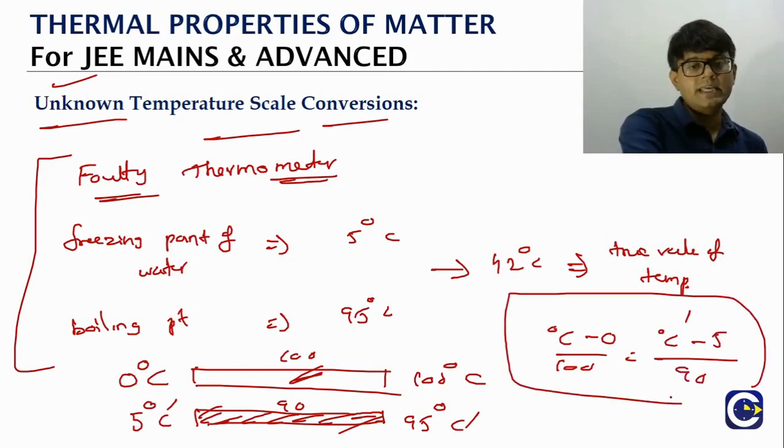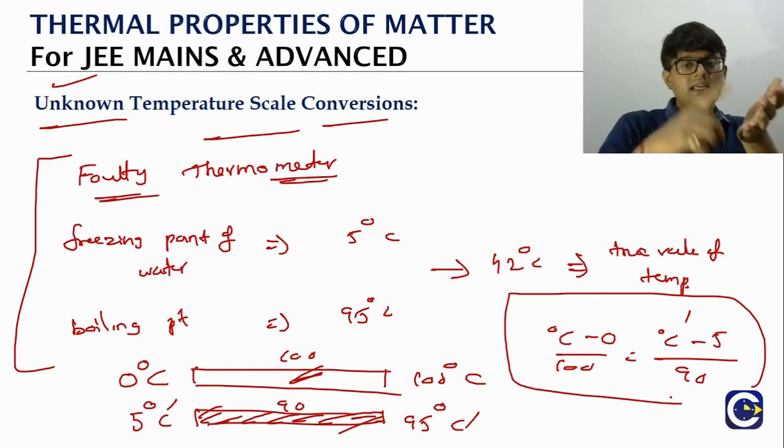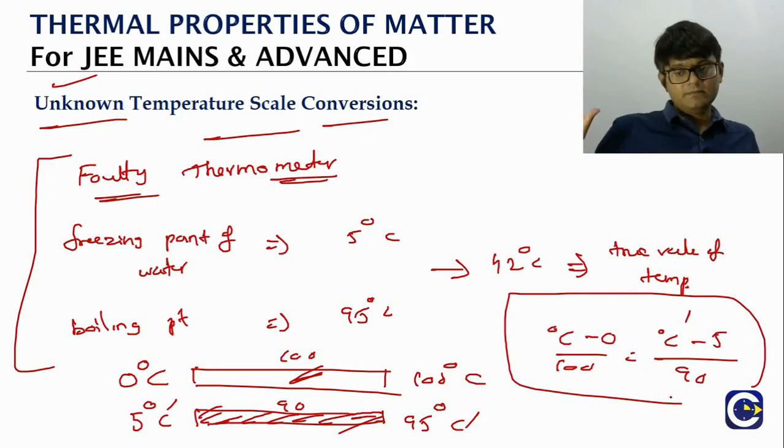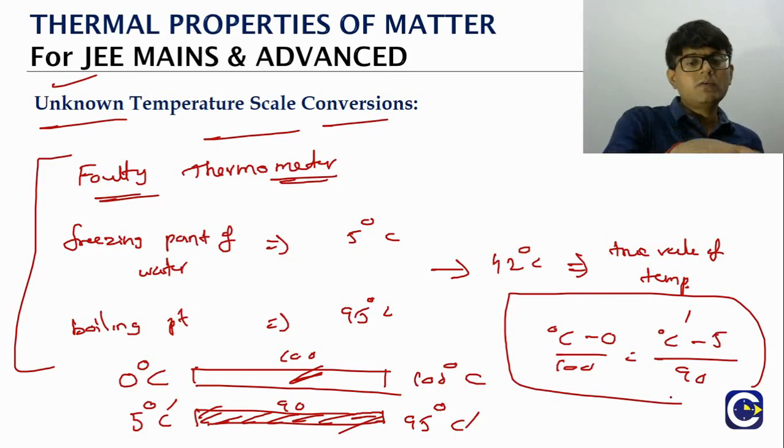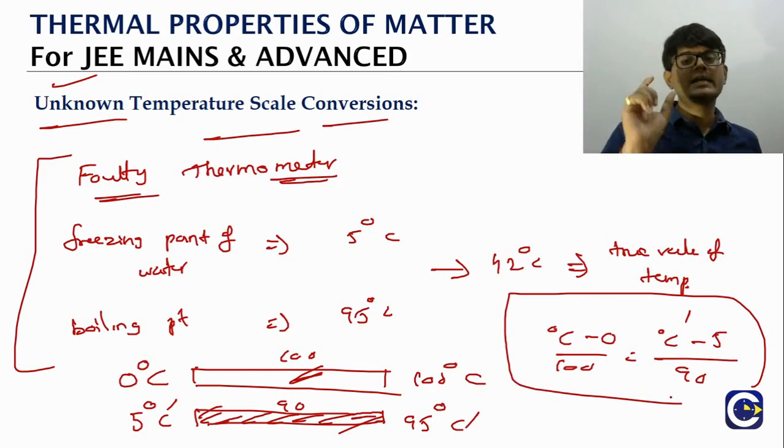Always the same concept. Like the way we related the Celsius scale, Kelvin scale, and Fahrenheit scale, the same way we have to relate the unknown temperature scale that is generally given by the faulty thermometer to the ones that we are already aware of. Same concept: the relative distance traveled on any temperature scale will be the same. Once we have this relation, if they give us a faulty reading, which means they are giving us this degree Celsius dash, we can find the true value. If they give us the true value, we can find what the reading on the faulty scale will be.